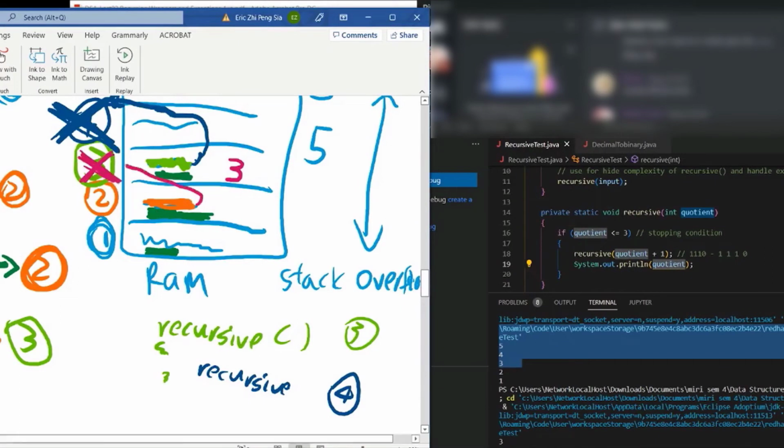Just now our 2 executed this one. And then when this is destroyed, we reach the next line of the code. This next line of the code is also printing. So we print 2. And when we finish executing, then the 2 can end already.